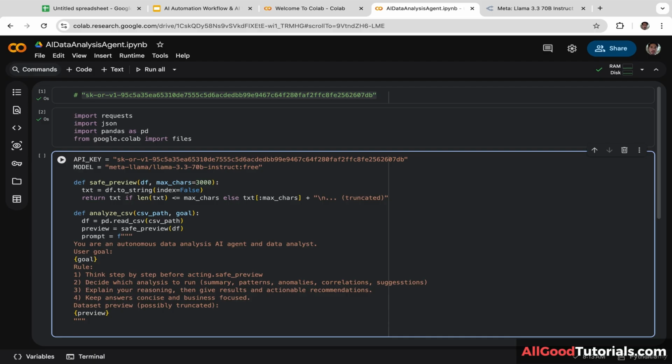Next, we are going to send a post request to the OpenRouter chat completions endpoint. So let's create a new variable. I'm going to name it response. And we are going to utilize requests.post.